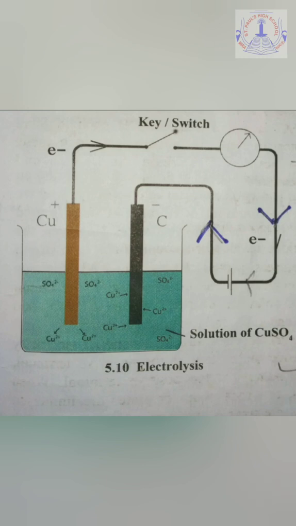The cathode reaction and the anode reaction are also very clear. What is happening? The cathode is carbon. It is getting a deposition of neutral copper, and the anode, which is made up of copper, is releasing copper cations in the solution by losing electrons.